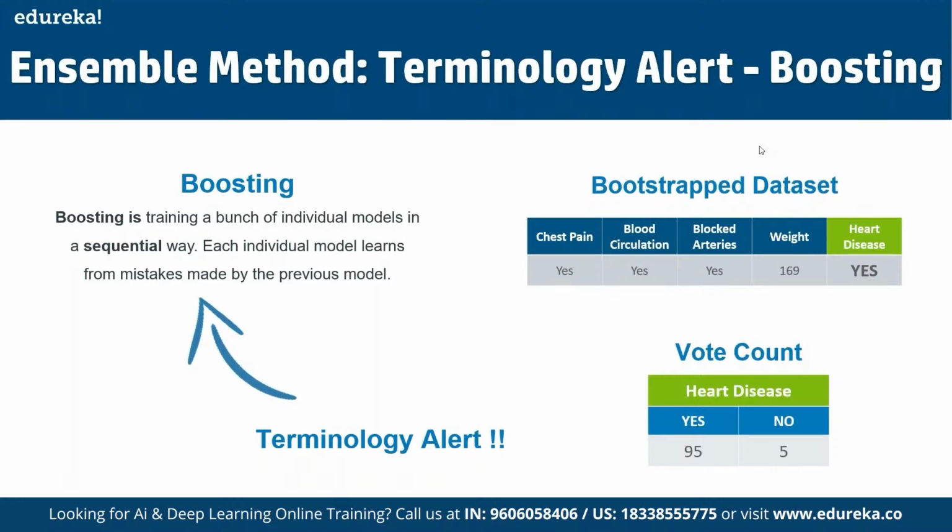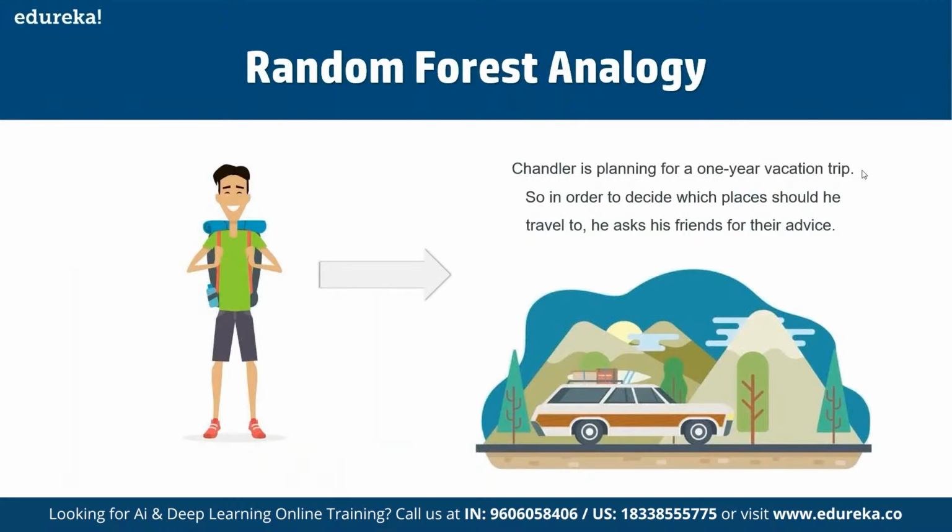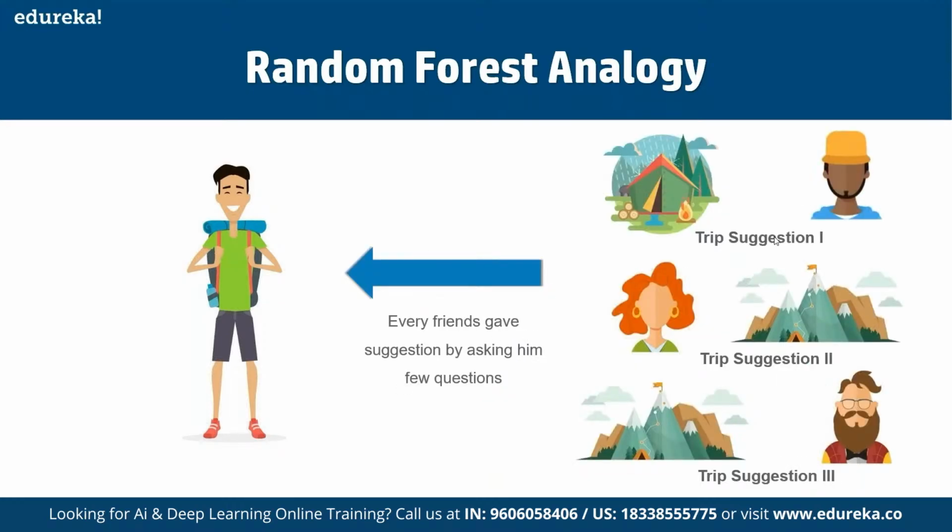All right. And here we have a random forest analogy. Let's say Chandler is planning a 1-year vacation trip. In order to decide which place he should travel to, he asks his friends for advice. He got different advice here. From one friend he got trip suggestions in terms of trekking, and another friend suggested hiking, and we got multiple other suggestions, right? Every friend gave suggestions by asking him a few questions. And now it's up to Chandler to make a decision.